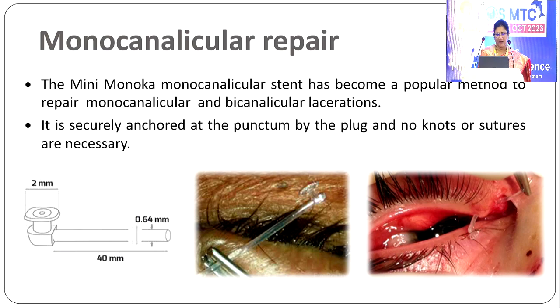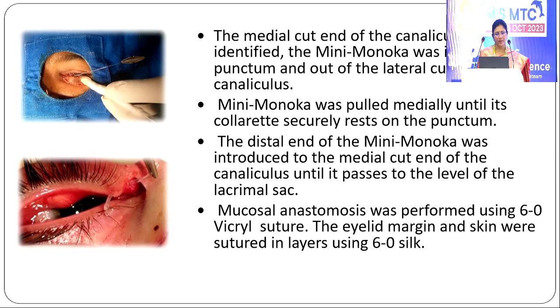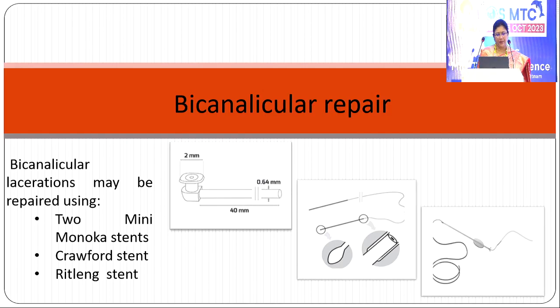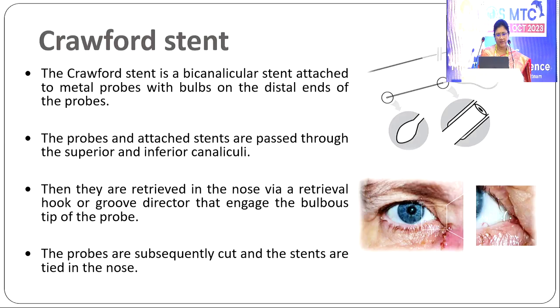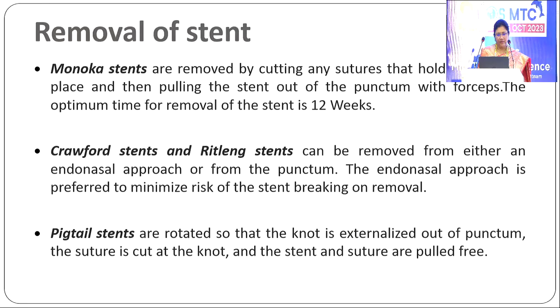Monocanalicular repair is the most preferred choice, and the stent is secured at the punctum by the plug, and no knots or sutures are necessary, even though some surgeons prefer to secure it with a suture. Bicanalicular repair is with two mini Monoka stents for the two canaliculi, Crawford stents and Ritleng stent.